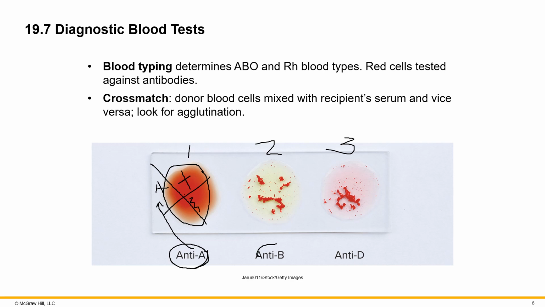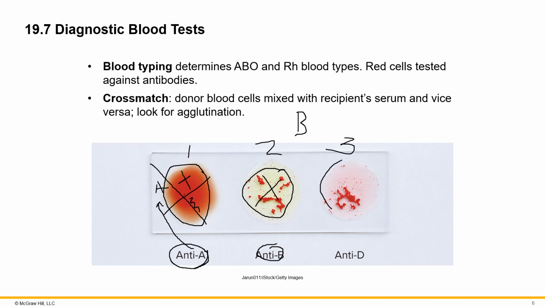Now, this is an anti-B antibody solution. Here you clearly see clumping or agglutination happening. Now, this agglutination would only happen if the person had antigen B. So anti-B antibody would not react with antigen A, right? It would only react with antigen B, which is why this person's blood type is first B.